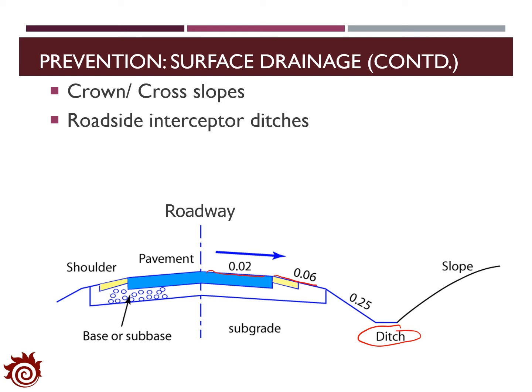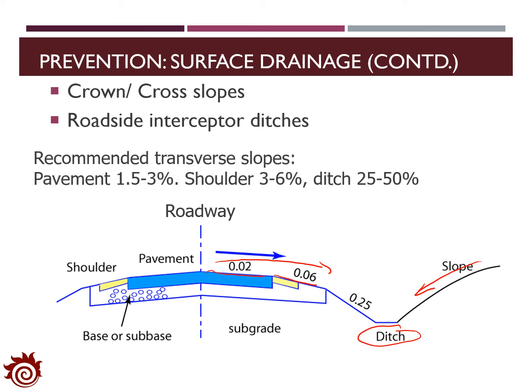With this setting, the water on the surface of the pavement will move downwards to the ditches. And with the ditch next to the pavement, it's able to collect the water from the higher ground through the slope. And then the water in the ditches will move away from the pavement.